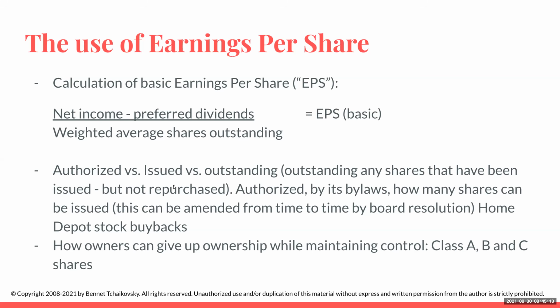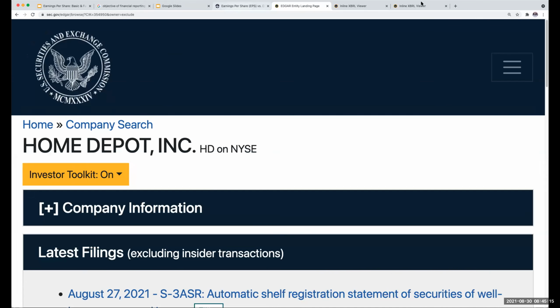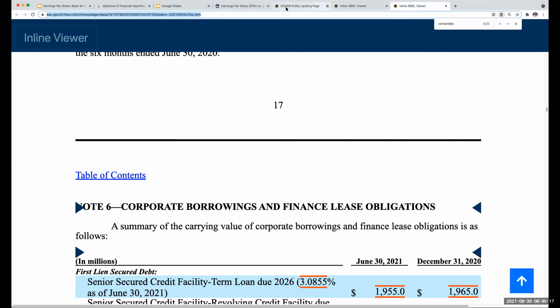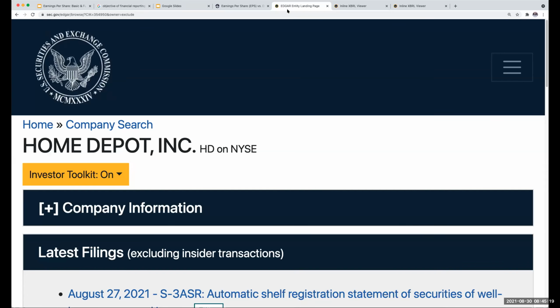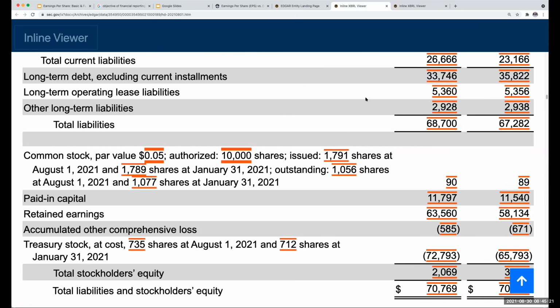Okay, so the other part here is issued. This means that these are shares that I've actually issued at one point in time or another to the investing public. So I've issued 1.791 billion shares. However, outstanding is different. Why is it different?